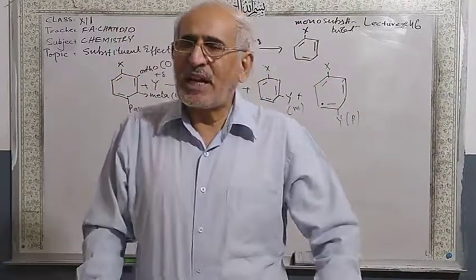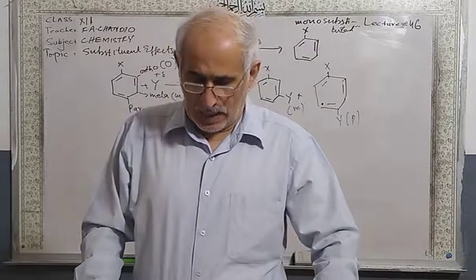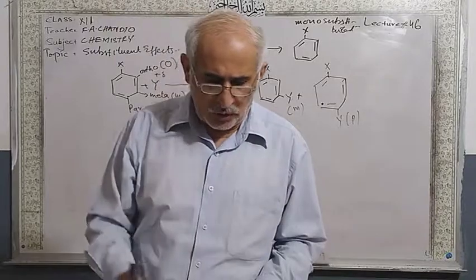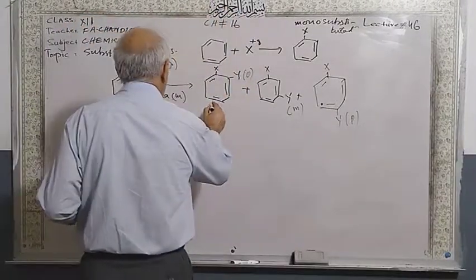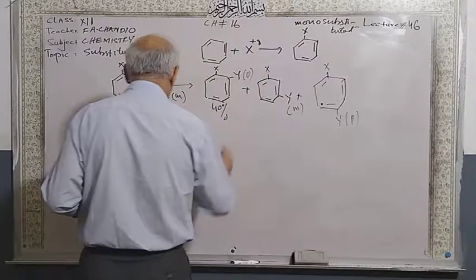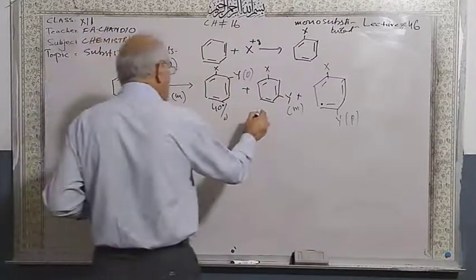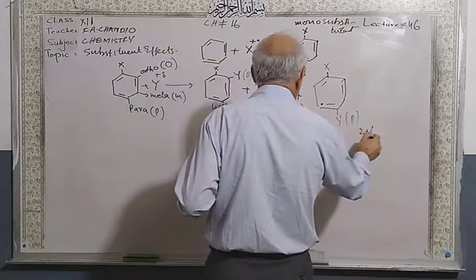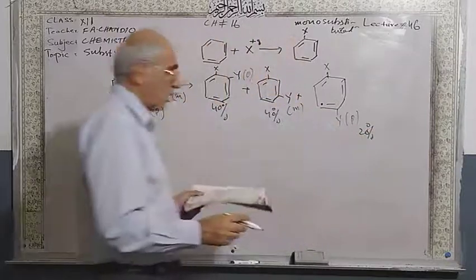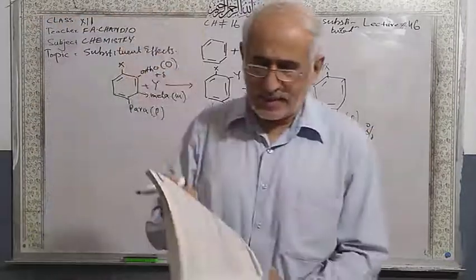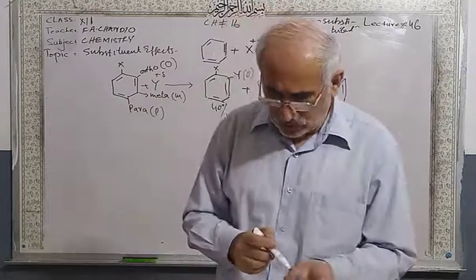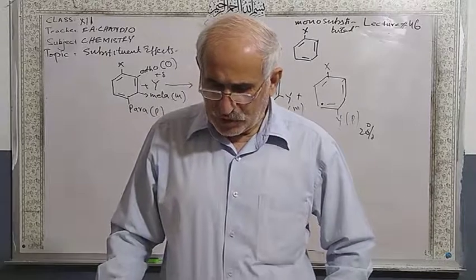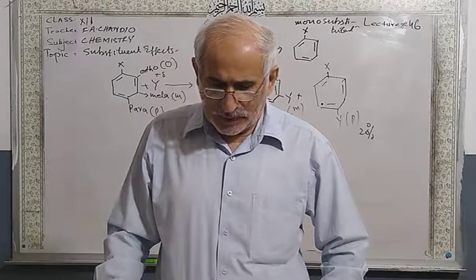So this is on a chance basis. On the chance basis, according to your book, 40% ortho, 40% meta, 20% para. On the chance basis, 40% ortho, 40% meta, 20% para substituted products are expected.